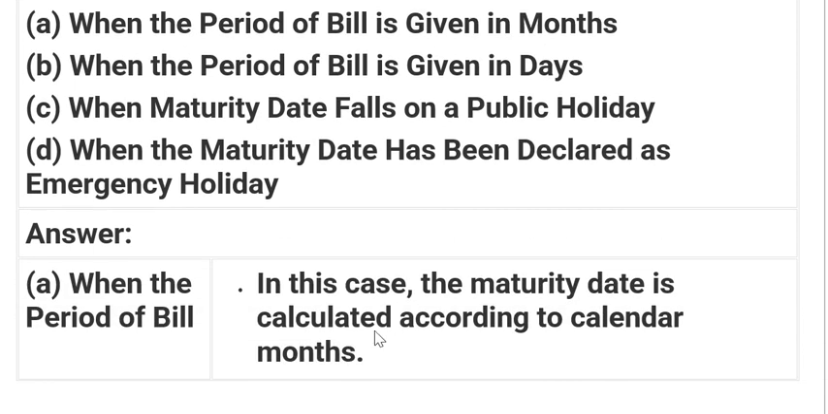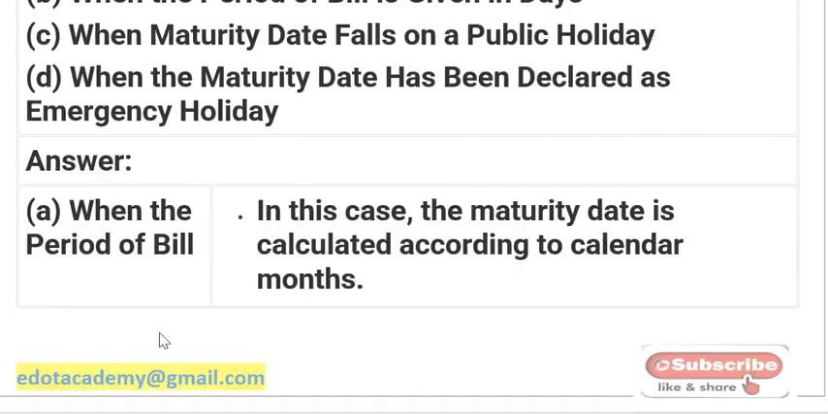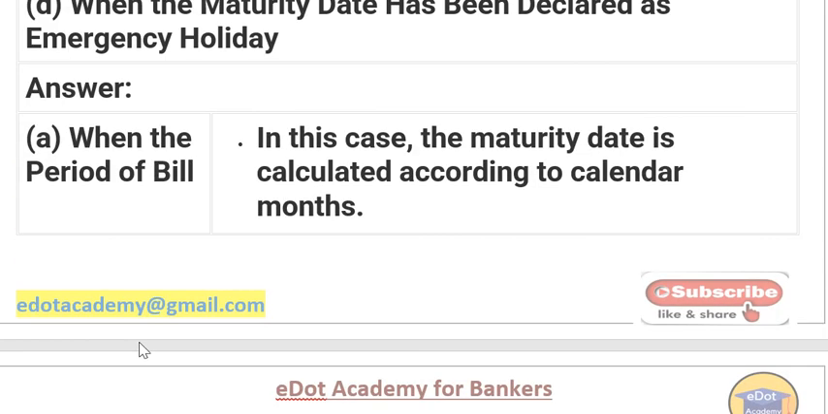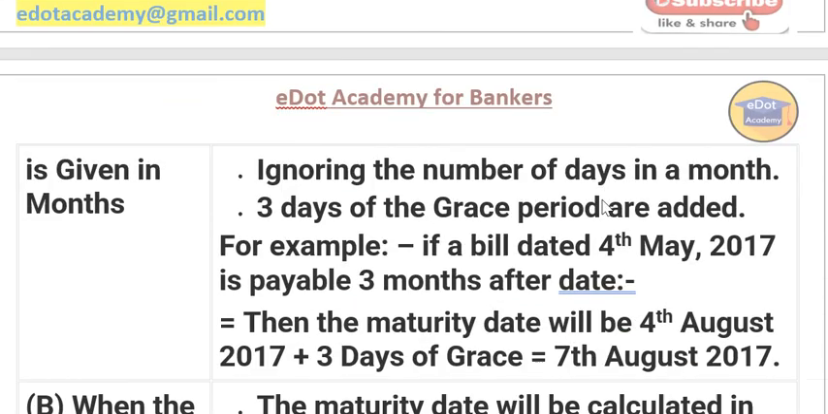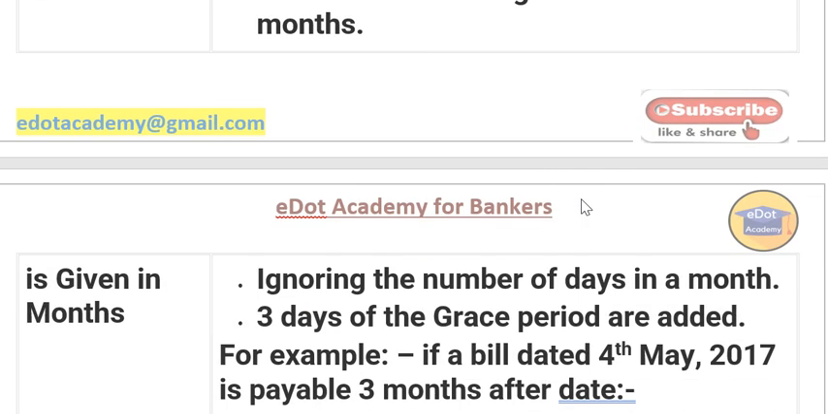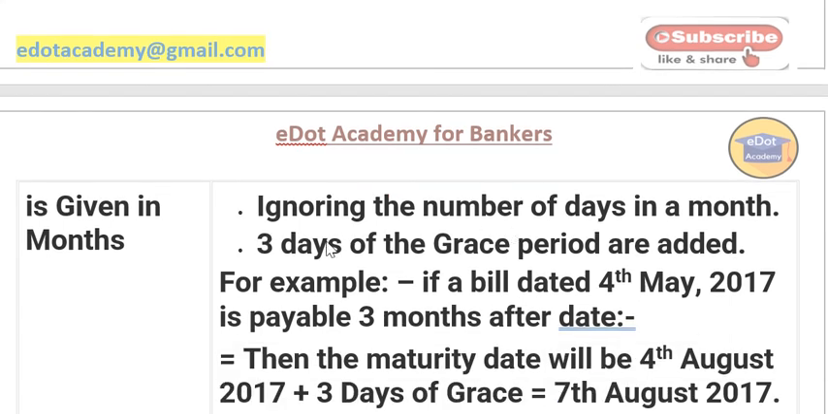When the period of bill is given in months, how to calculate the due date? In this case, the maturity date is calculated according to calendar months, ignoring the number of days in a month. That means when you are counting the months, you will count month only. Like February, we count as 1 month, even though 28 days are there, it counts as 1 month. Right? So 3 days grace period will be added.